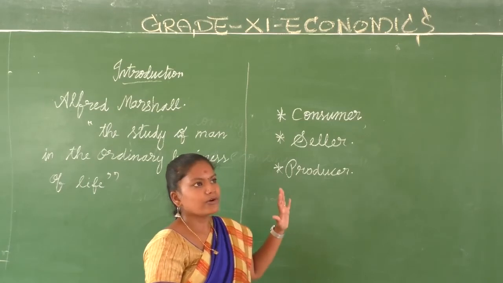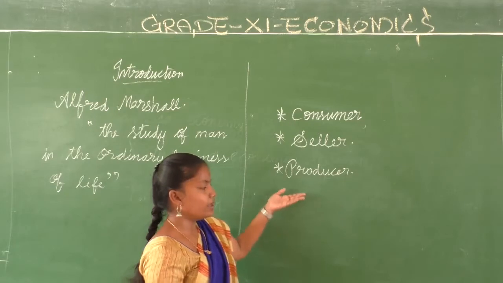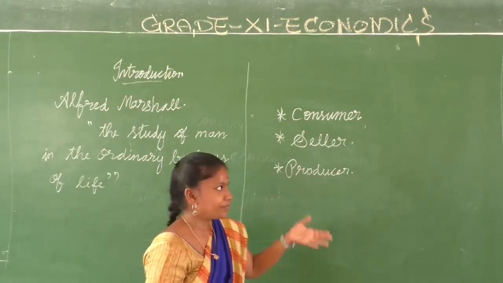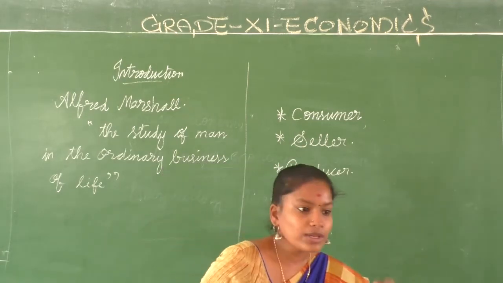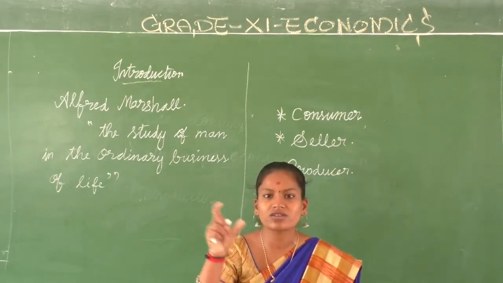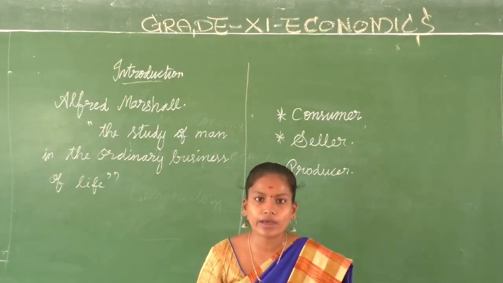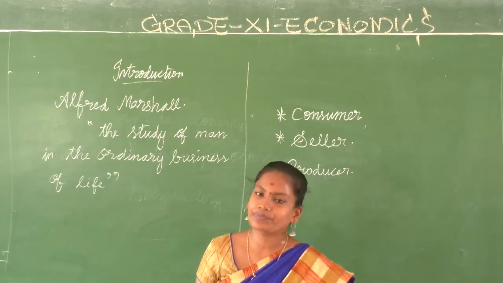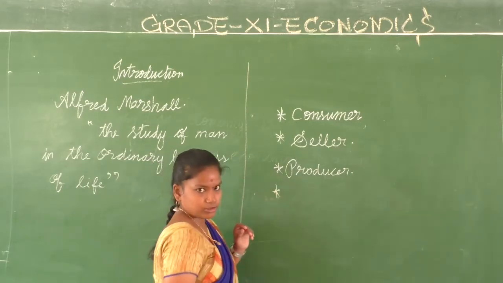For example, you are buying chocolates. We will take chocolates only as an example. The manufacturer or producer is different, whereas the seller is a retail shop owner. When you buy a product, if you see the back of it, there will be the manufacturer's address. That person is the actual producer of the product, whereas the seller is the person who brings it and reaches it to you. Clear? We buy products from the seller, not the producer.